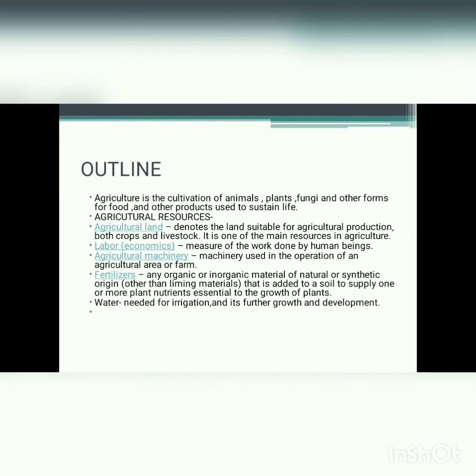Today I am here with the basics of agriculture. Agriculture is the cultivation of animals, plants, fungi, and other forms for food and other products used to sustain life. Agricultural resources. Agricultural land denotes the land suitable for agricultural production, both crops and livestock. It is one of the main resources in agriculture.